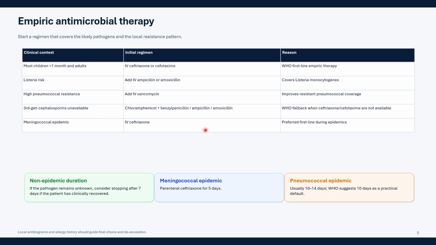And if there is a meningococcal epidemic at present in that area, then IV ceftriaxone would be the preferred first line during epidemics. So what we should remember is that in a non-epidemic setting, if the pathogen remains unknown, consider stopping after 7 days of antibiotics if the patient has clinically recovered. If there is a meningococcal epidemic, then we should give ceftriaxone for 5 days. If it is pneumococcal, then usually there will be higher mortality, so usually give 10 to 14 days. WHO suggests at least 10 days as a practical default. We should remember this.